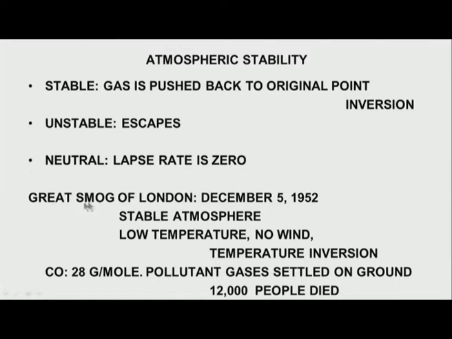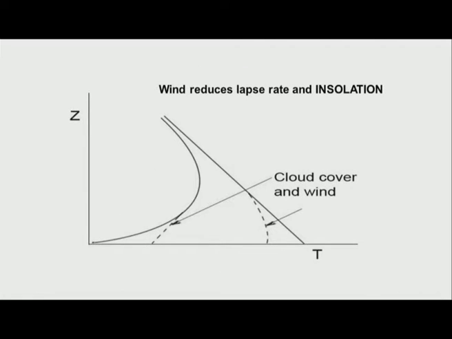We had the Great Smog of London on December 5, 1952. This was a very severe cold month in London, and being very cold, people wanted to keep themselves warm, and therefore they burned more coal to generate heat. The wind was almost 0, with the result that you had a very stable atmosphere. Let's go back to this. Well, you had a large temperature gradient and the wind was low. That means I have a huge temperature gradient along the surface of the earth.